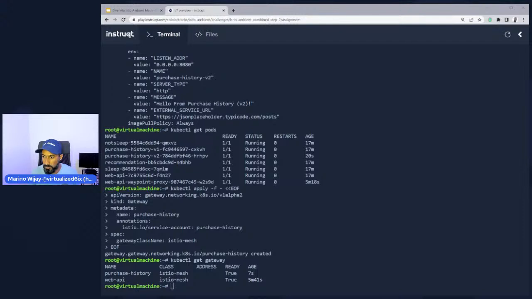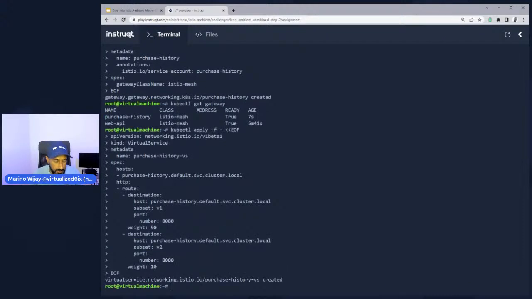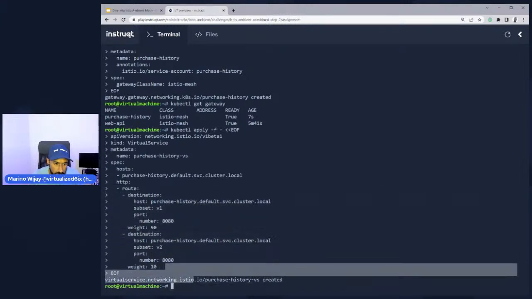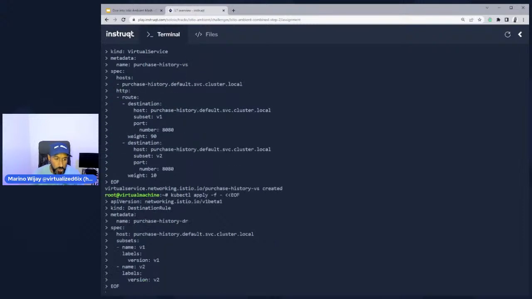Now, we're going to deploy a virtual service with an associated destination rule. In this virtual service, if you notice here, I have set a weight where 90% of my traffic will go to version 1 and 10% of my traffic will go to version 2. I also need to define a destination rule set here, which translates my version 1 and version 2 subsets to their respective ones inside of the cluster.